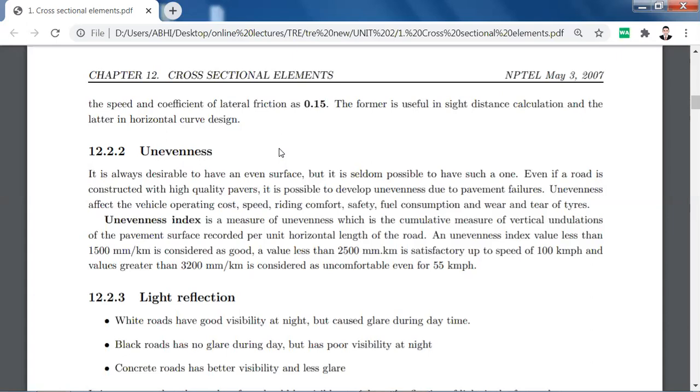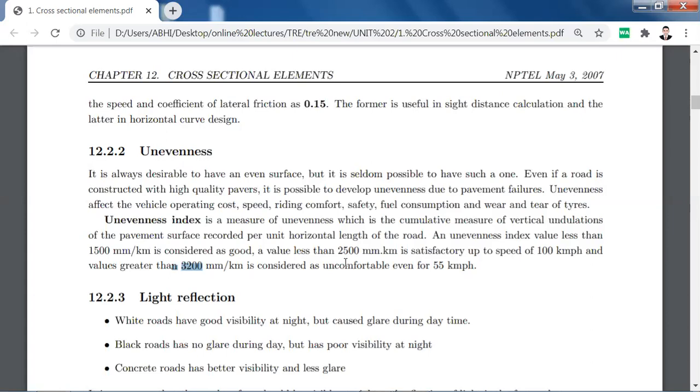So that instrument we use to measure the unevenness index, and these values are given here. 1.5 meter during the travel of 1 kilometer is good, means your road is almost even, and if it is more than 3.2 meter, then you need to improve the road surface.